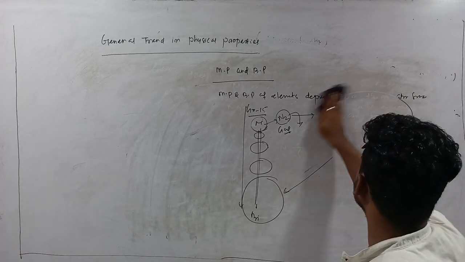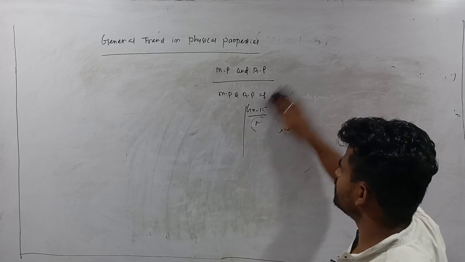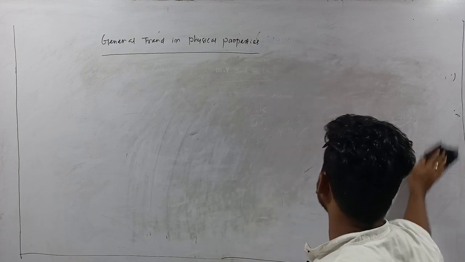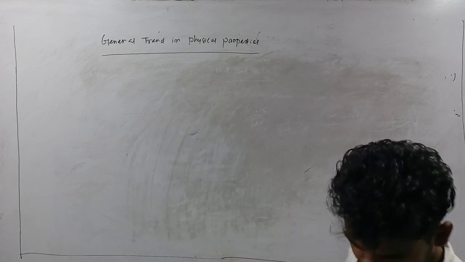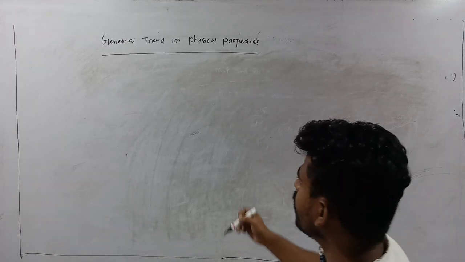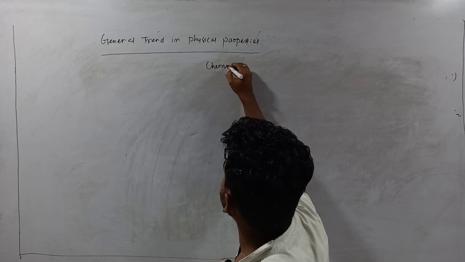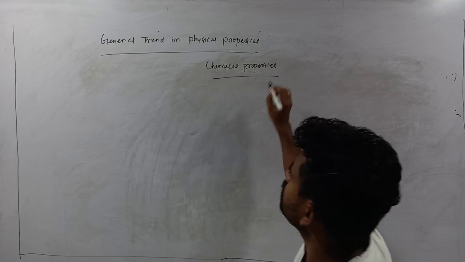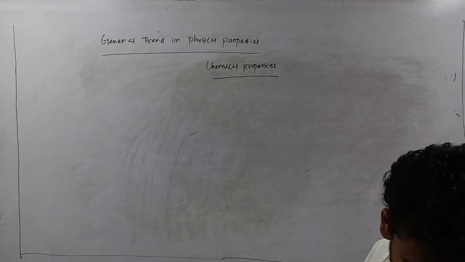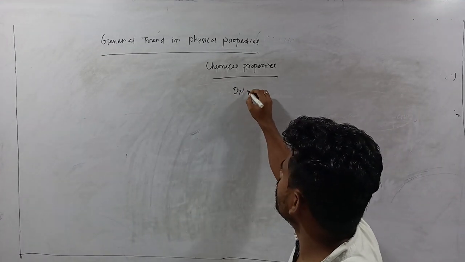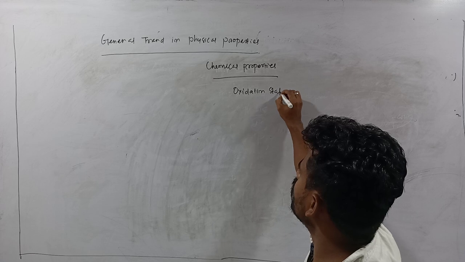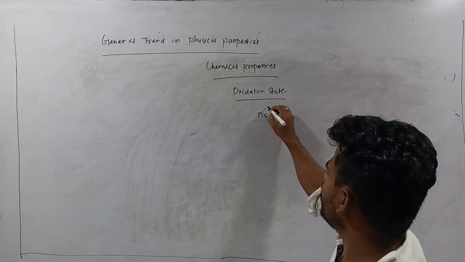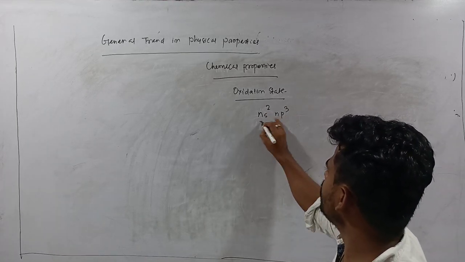Next we will discuss their chemical properties. In chemical properties, the first one is oxidation state. Very important. As I have told you, for oxidation state you just write down their electronic configuration, that is ns2 np3.